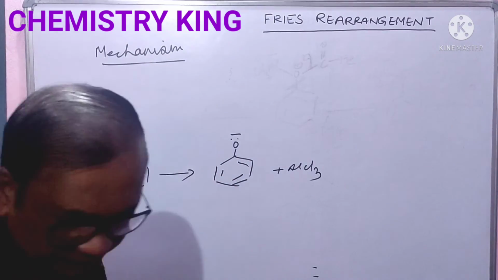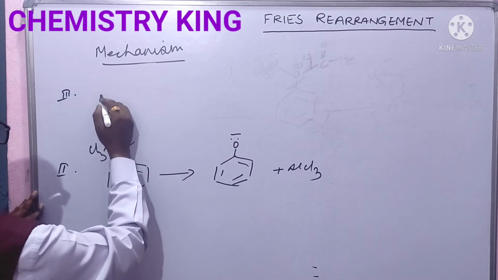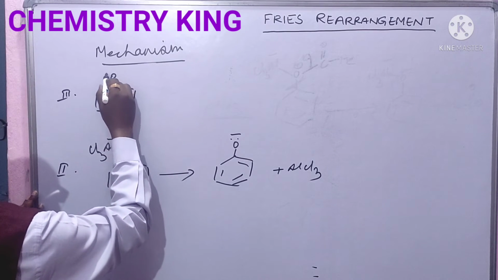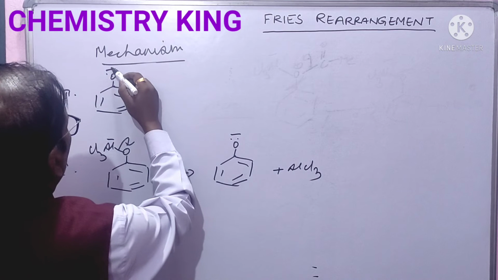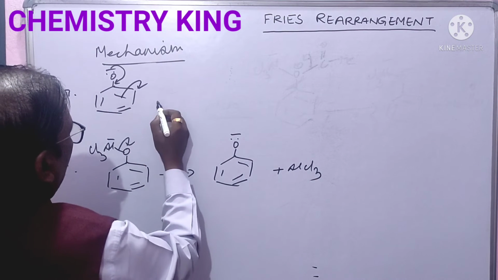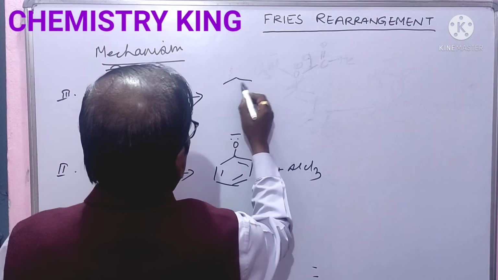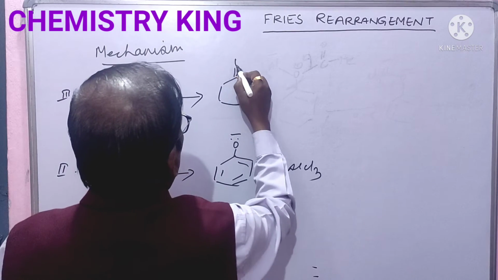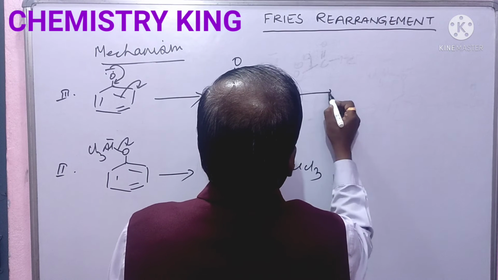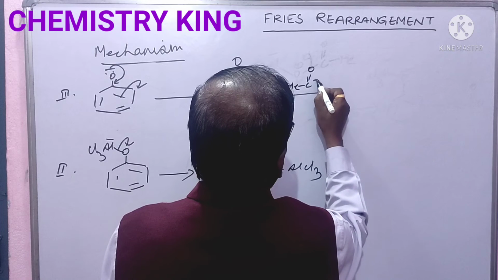Now, in the third step, what will happen? Write this O minus, and the electrons will shift here and here. Now it is MeC double bond O positive charge.